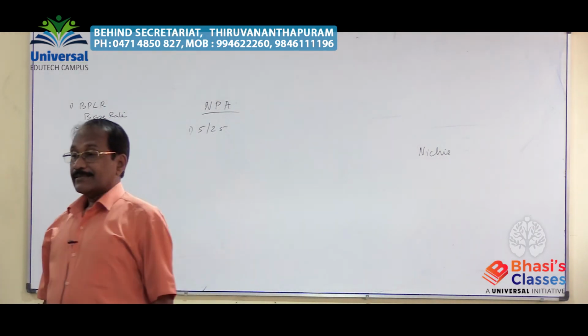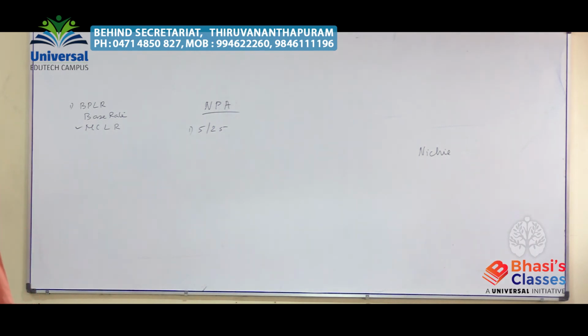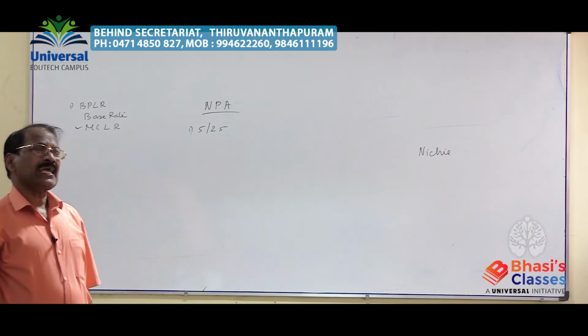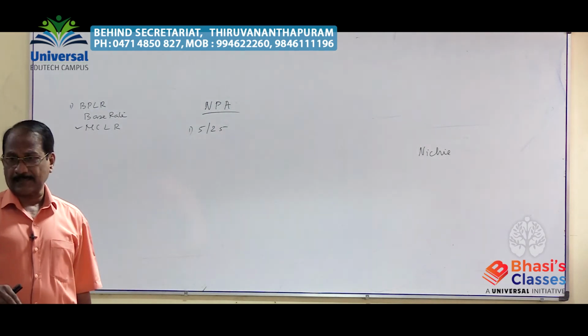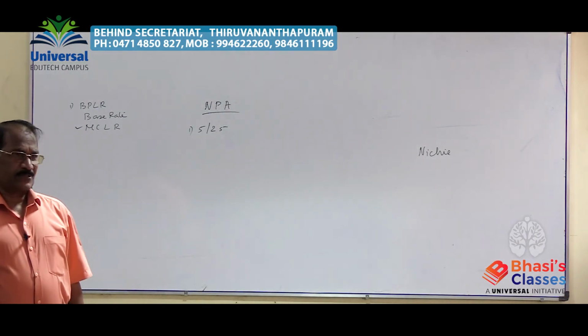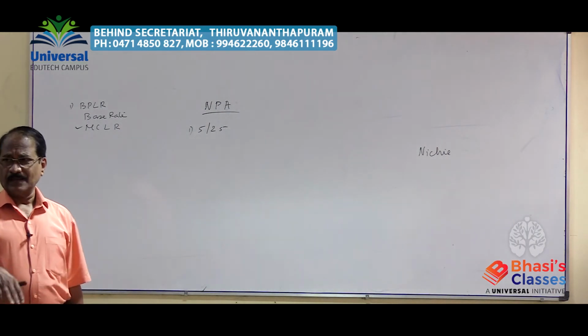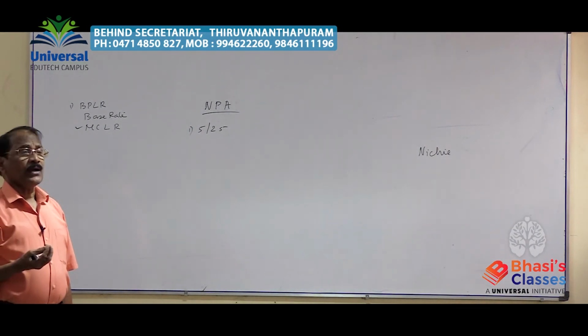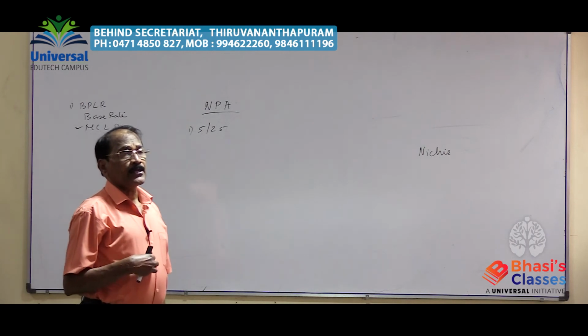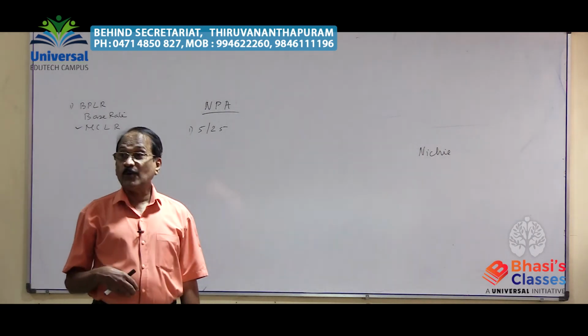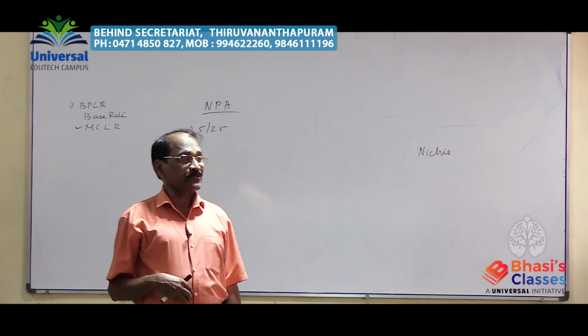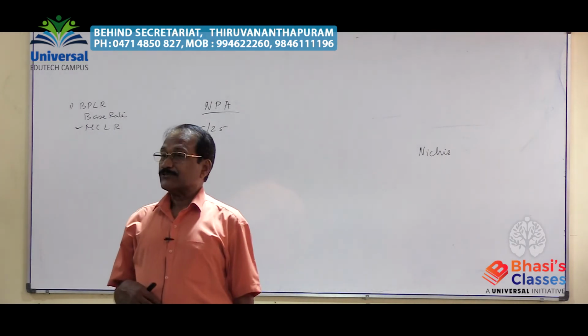A permission given by the Reserve Bank of India to public sector commercial banks, at least to escape from the bad assets. The purpose is just to reduce and minimize the non-performing asset amount with a public sector commercial bank, the 5/25 scheme.